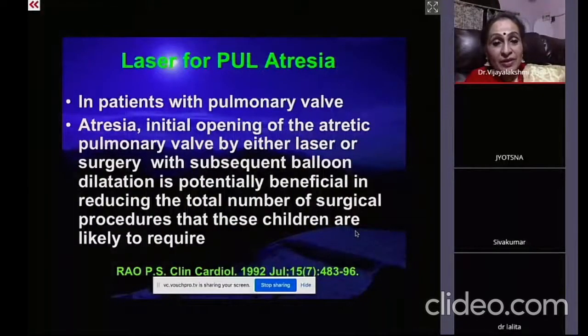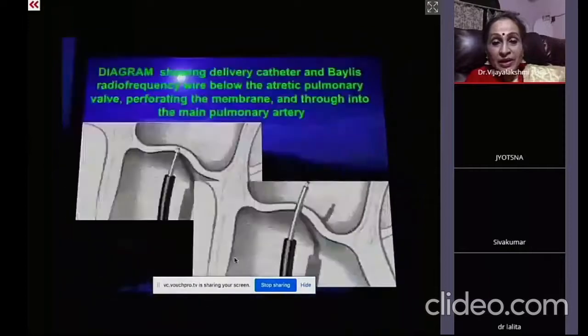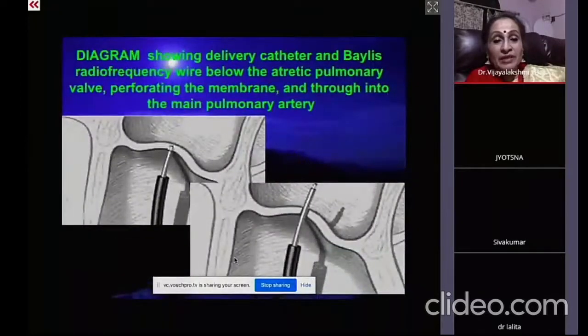P.S. Rao, who was a co-author or editor of my book on congenital heart disease, comprehensive approach, is the one who came out with this publication in 1992. In pulmonary atresia, the perforation can be done. The theoretical part I'll quickly leave. And this is how the diagram is given.